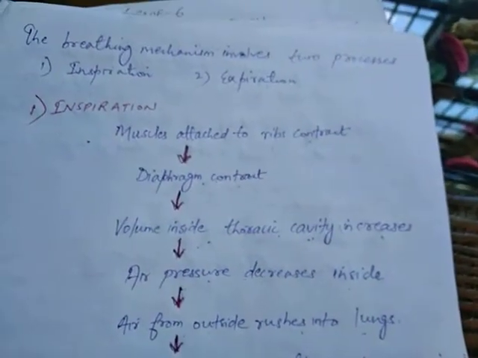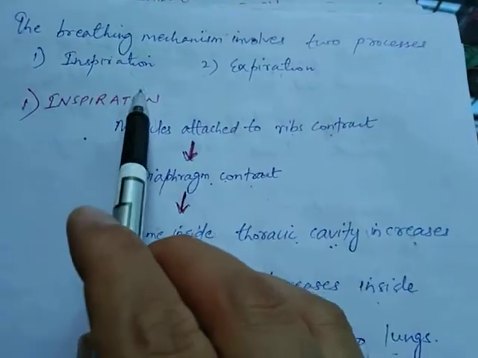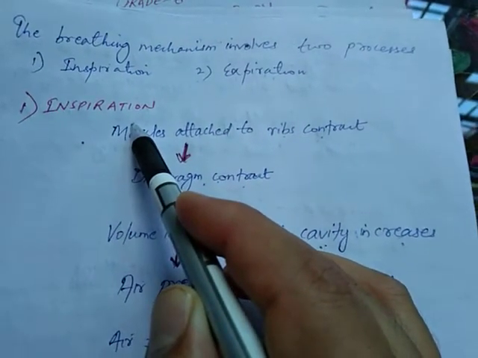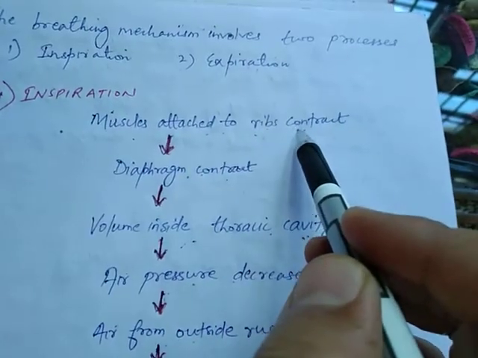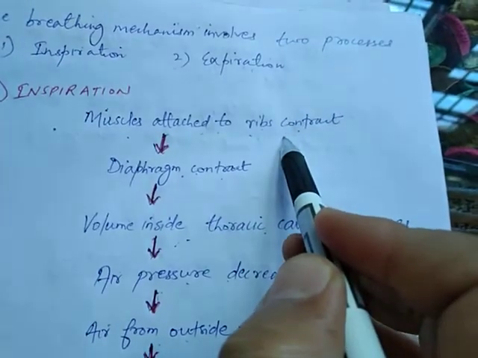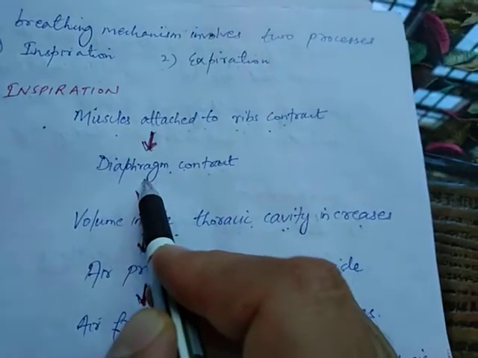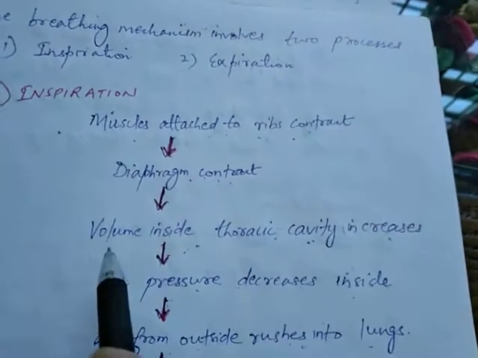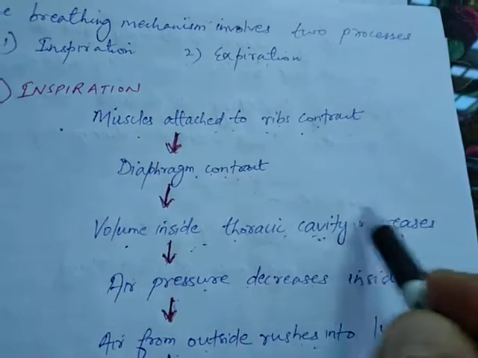Now students, another topic for revision is the breathing mechanism. It involves two processes, one is inspiration and the other is expiration. Inspiration, what happens in inspiration? Firstly, the muscles which are attached to the ribs contract. Once the muscles attached to the ribs contract, the diaphragm, which is a sheet-like structure below the lungs, also contracts. So what happens after this? The volume inside the thoracic cavity increases.